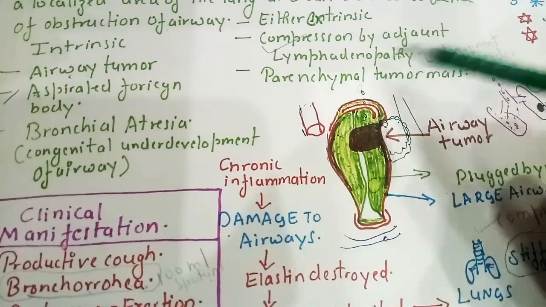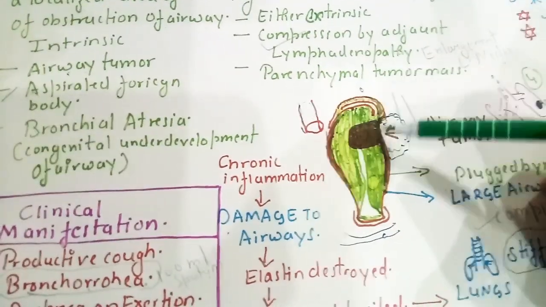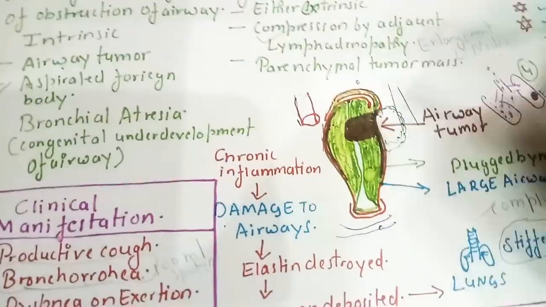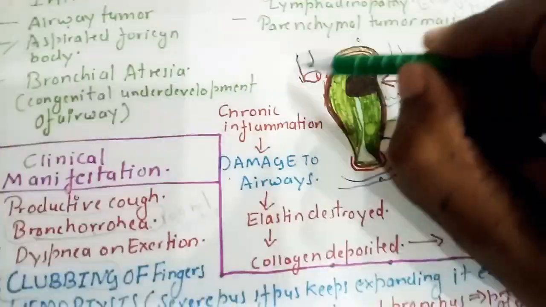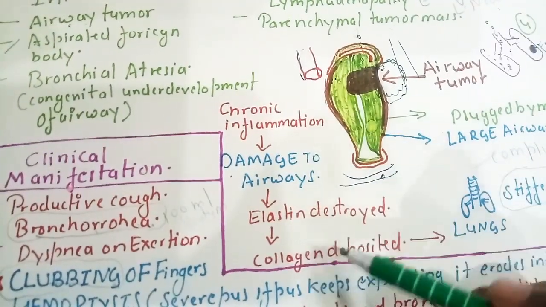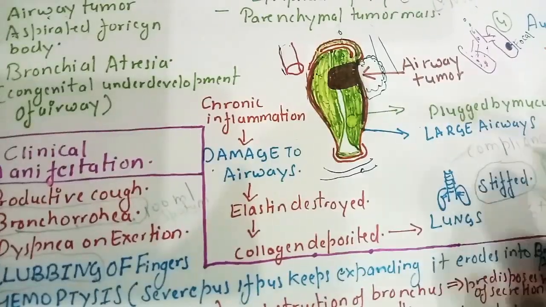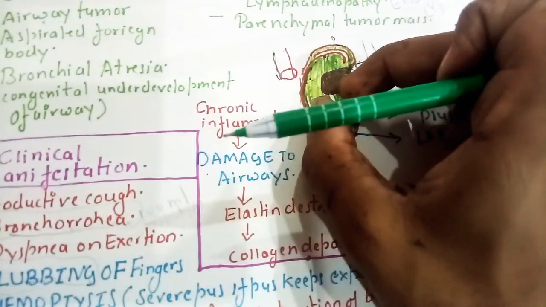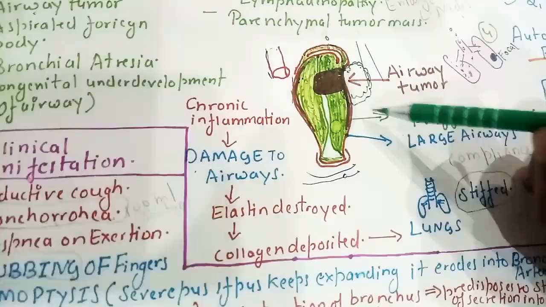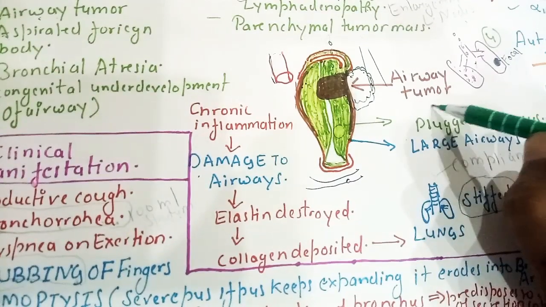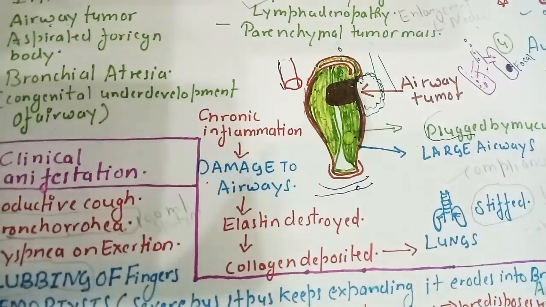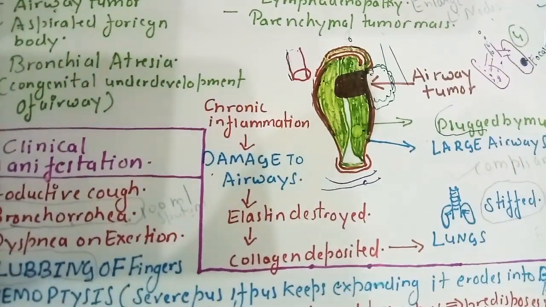I talked about lymphadenopathy, and parenchymal tumor mass. If there is a tumor present inside the parenchyma, then bronchiectasis will occur. What is the procedure? Chronic inflammation will occur, it will damage the airways, the elastin gets destroyed, the collagen gets deposited in the lungs, and the lungs will get stiff. The patient will be unable to blow out the air. Okay, now it is plugged by mucus. Mucus is always present inside the bronchi.